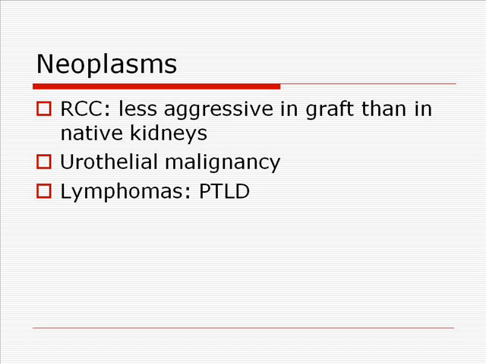Lymphomas in the transplant population tend to have more aggressive, atypical features not commonly seen in the lymphomas of the general population. They tend to be associated with Epstein-Barr virus, and they're seen in 1% of allograft recipients. Post-transplant lymphoproliferative disorder is seen in 8% of transplants and is diagnosed approximately 80 months after transplant. You can look for lymphadenopathy on CT with contrast, and ultrasound can be used to guide core biopsy.